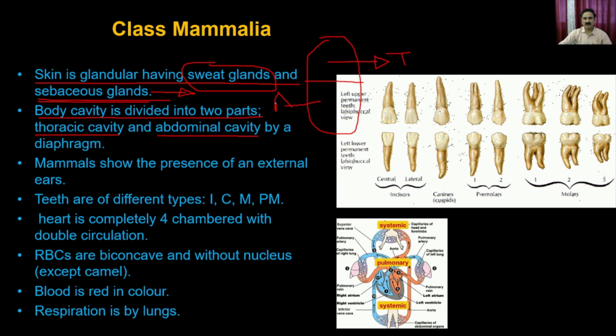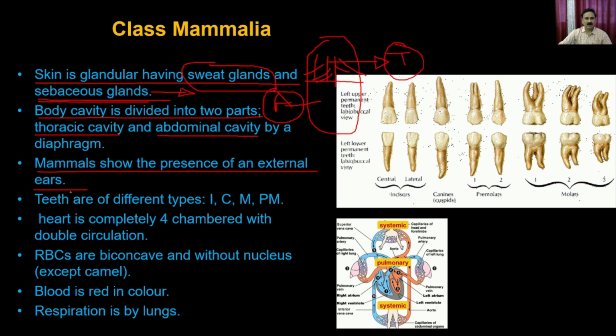In the abdominal cavity, you have the digestive system. In the thoracic cavity, you have the heart as well as the lungs. And here you are going to have the rib cage, right? So you have a rib cage, and that is required to protect the lungs as well as the heart. The mammals show the presence of an external ear.